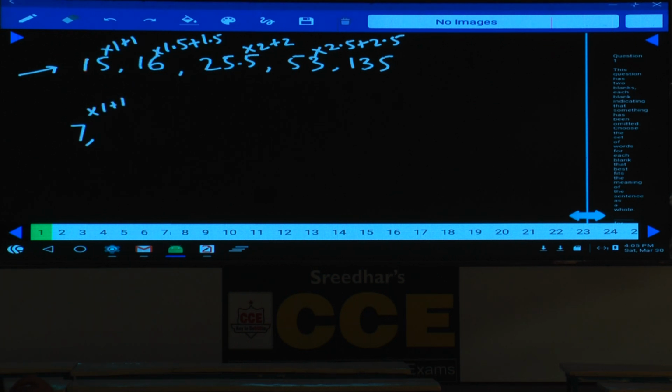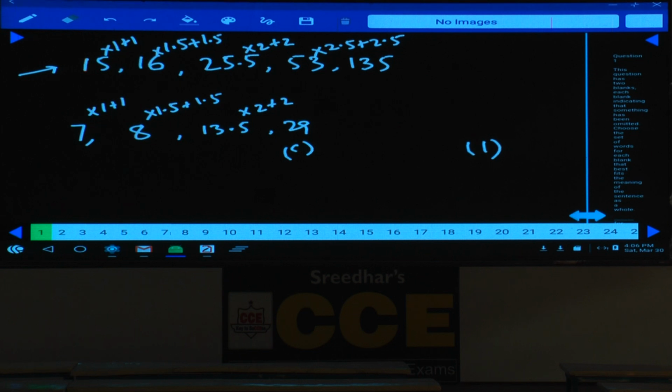Similarly, starting with 7, we need to find the number in the place of C. 7 into 1 plus 1 is 8, that is A. 8 into 1.5 is 12, plus 1.5 is 13.5, that is B. And 13.5 into 2 is 27, plus 2 is 29. That is the value of C, and 29 is given in choice 1, so choice 1 is the answer. So question 61 follows into 1 plus 1, into 1.5 plus 1.5, into 2 plus 2, into 2.5 plus 2.5.